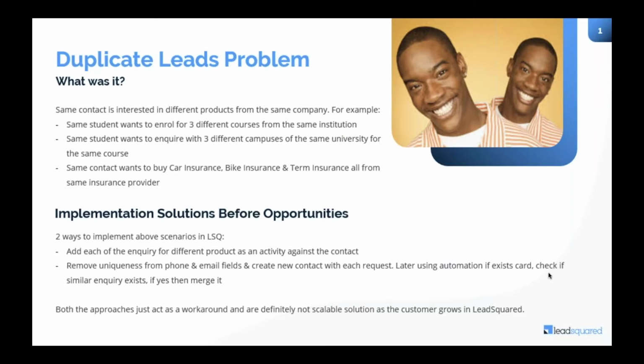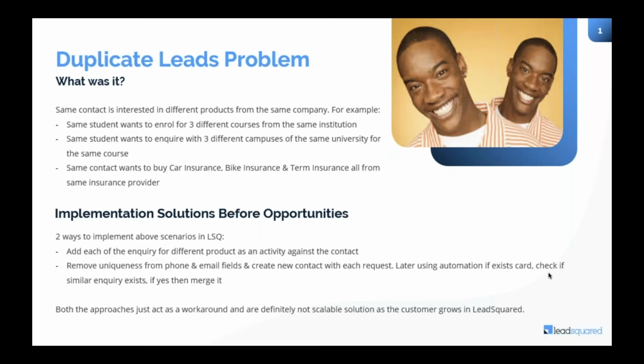Now, say every campus has its own admission team, and this admission team's responsibility is to follow up with the student on the inquiry that he has made. So even though the admission will be taken by the student at one particular branch, this student will be approached by various people from the different campuses that he has applied to. Similar is the use case, like I just told, in insurance, where we have car insurance, bike insurance, term insurance, and all of this is provided by the same provider.